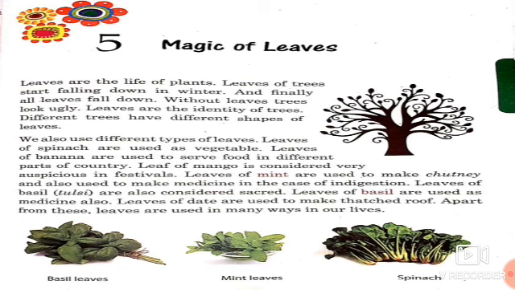Leaves of spinach are used as vegetables. Leaves of banana are used to serve food in different parts of our country. Leaf of mango is considered very auspicious in festivals. Leaves of mint are used to make chutney and also used to make medicines in the case of indigestion. Leaves of basil are also considered sacred. Leaves of basil are used as medicine also. Leaves of date are used to make thatched roofs. Apart from these, leaves are used in many ways in our life.